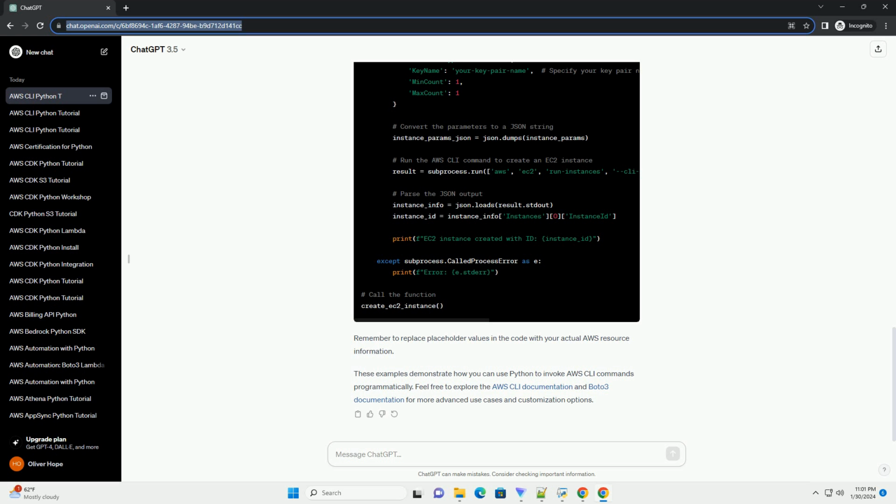Remember to replace placeholder values in the code with your actual AWS resource information. These examples demonstrate how you can use Python to invoke AWS CLI commands programmatically. Feel free to explore the AWS CLI documentation and Boto3 documentation for more advanced use cases and customization options.